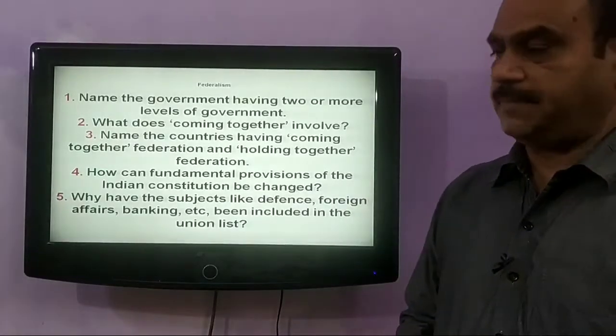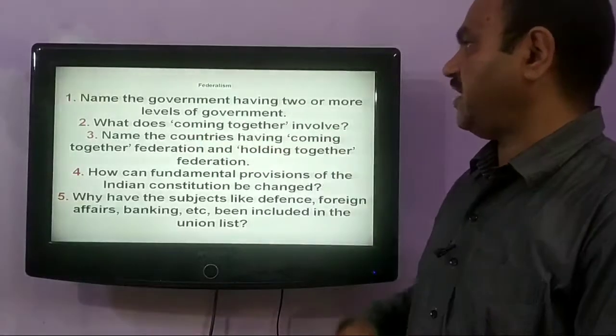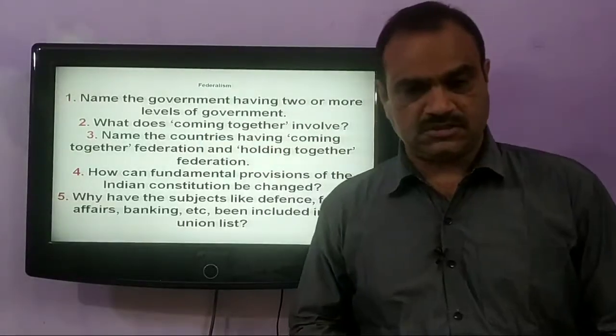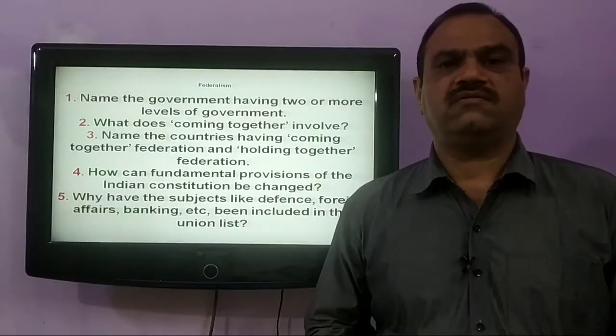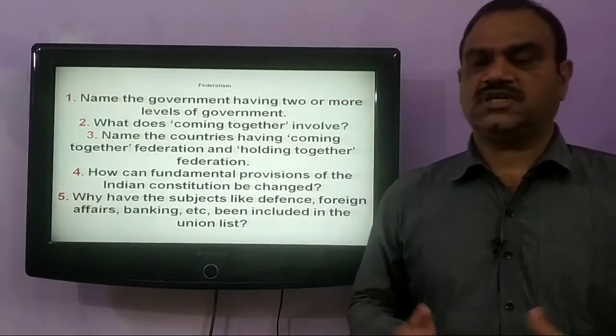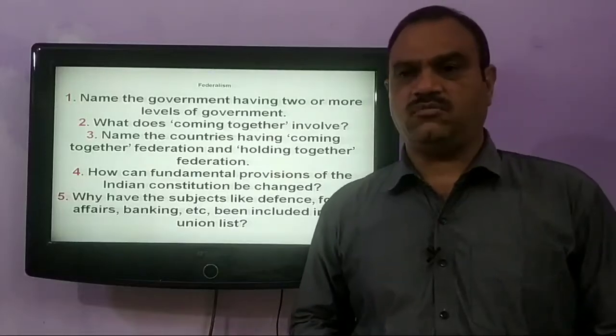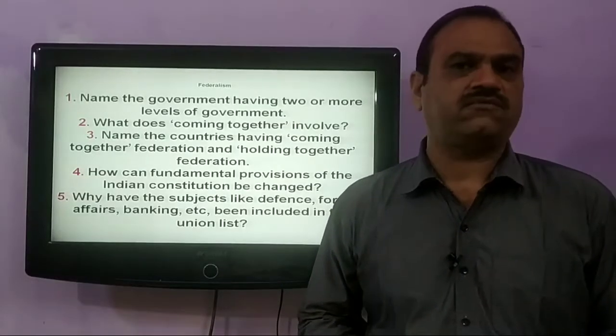First question of this chapter is, name the government having two or more levels of government. The federal government has two or more levels of government. There are two sets of government, one is unitary form of government, another is federal form of government.